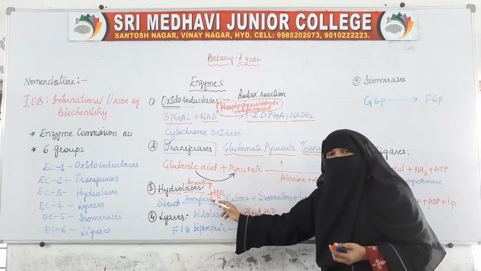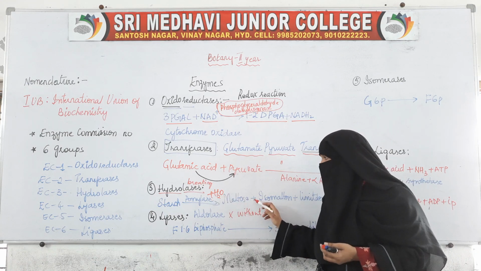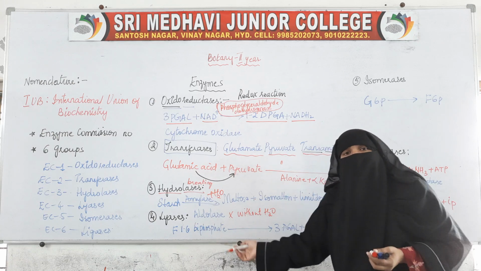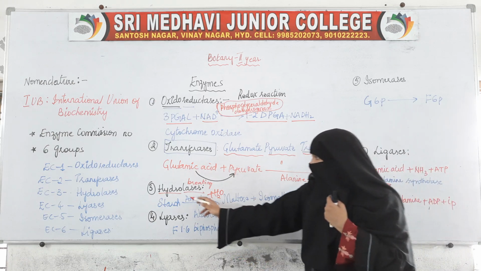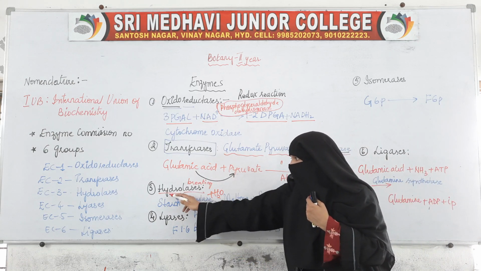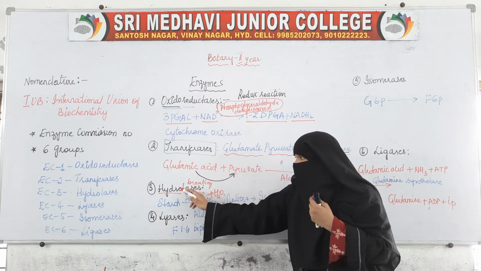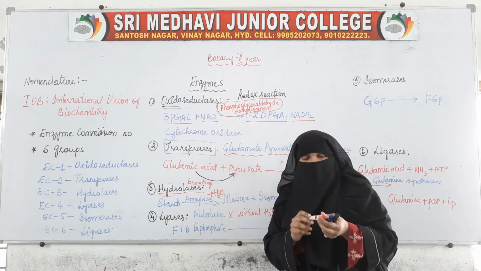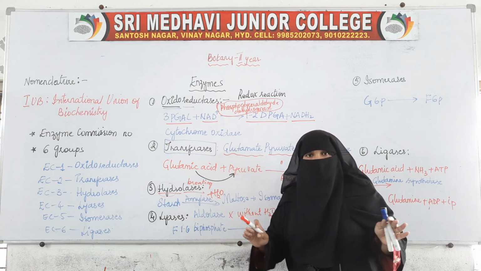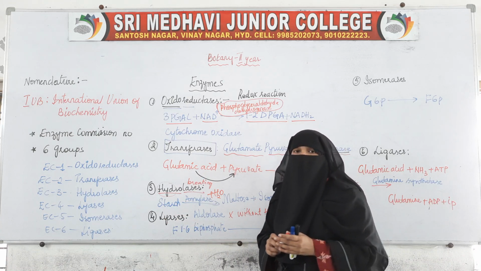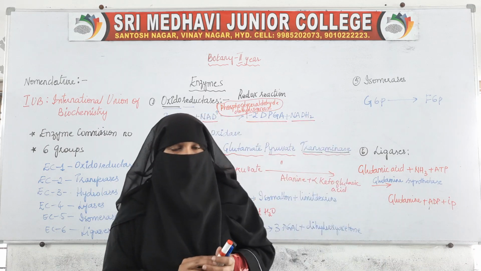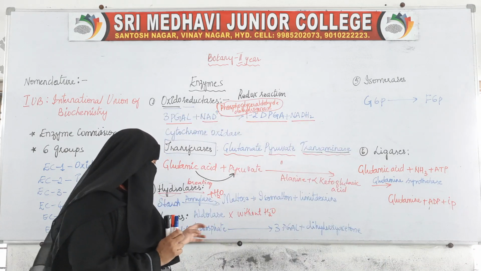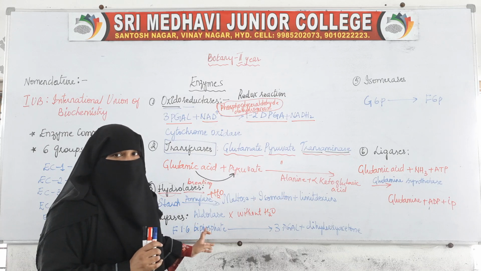With the help of water they are breaking the bigger molecules into smaller molecules there, here without the help of water. So that is why hydrolases, hydro meaning by using water, and here the name given is lyases; they just break the bigger components into smaller components without water. So, this is the fourth group of enzymes.